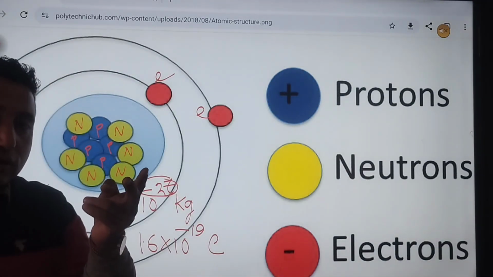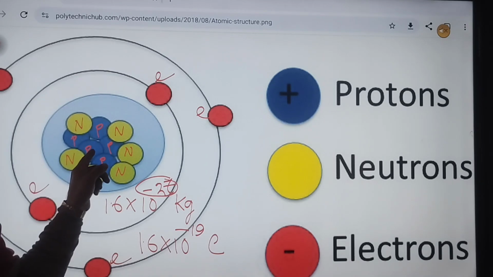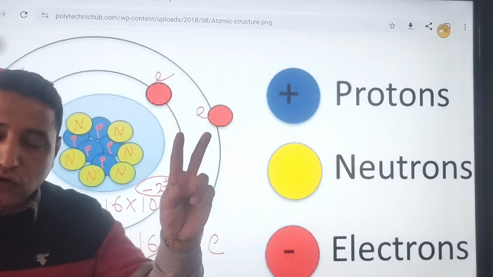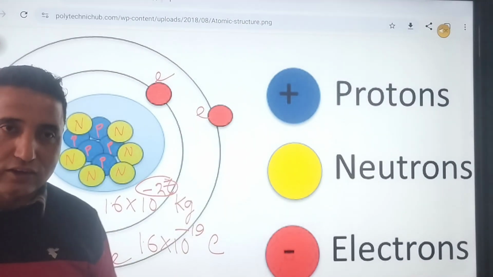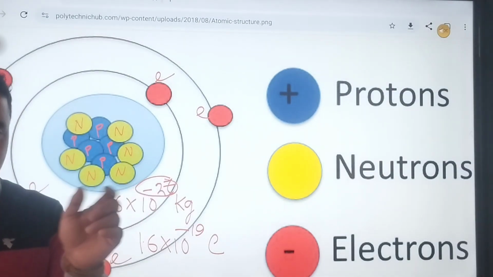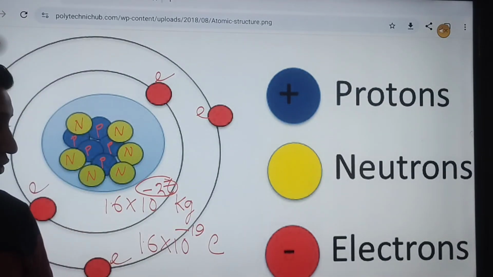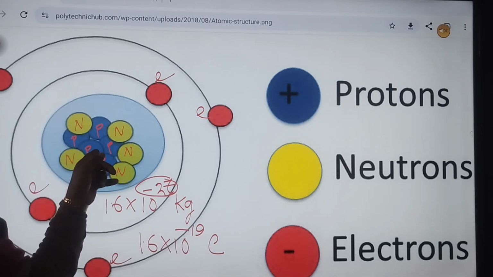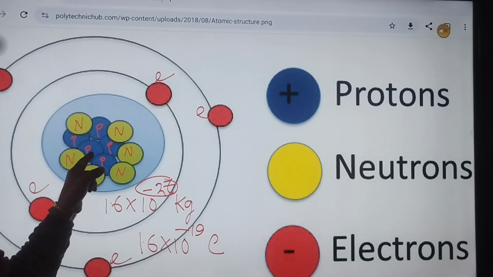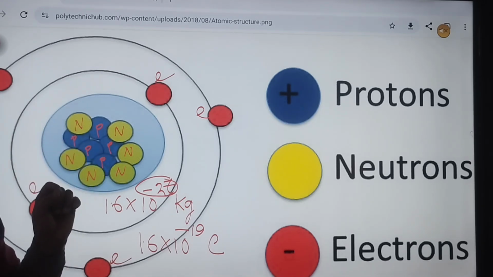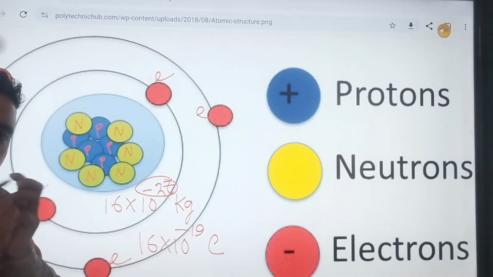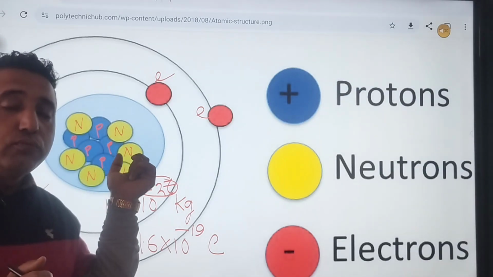So next, number 2, proton. Proton has positive charge. Proton and proton, positive, positive. And I told you number 2 force was the electrostatic force. So with electrostatic force, what happens? If they are the same type of charge, they will repel each other. They will push each other away. They don't like each other. Still they are together. Why? Because they are bound by this strong nuclear force. Though they don't like each other and push each other, still they are holding together, due to that strong nuclear force.